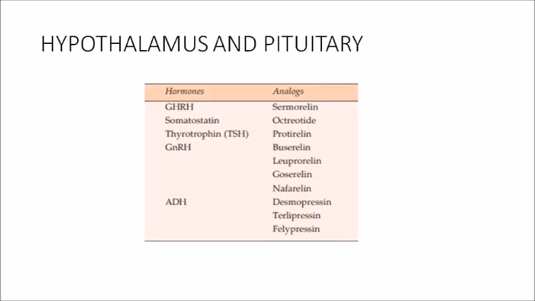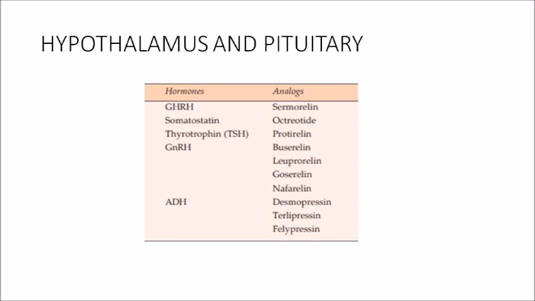Now let us see the drugs that can act for and against these hormones. One is GHRH or growth hormone releasing hormone. Its analog is sermorelin. Sermorelin is an analog of the growth hormone releasing hormone. Somatostatin or growth hormone release inhibiting hormone is there. Its analog is octreotide. So that will inhibit the growth. Thyrotropin releasing hormone is there. Its analog is protirelin.